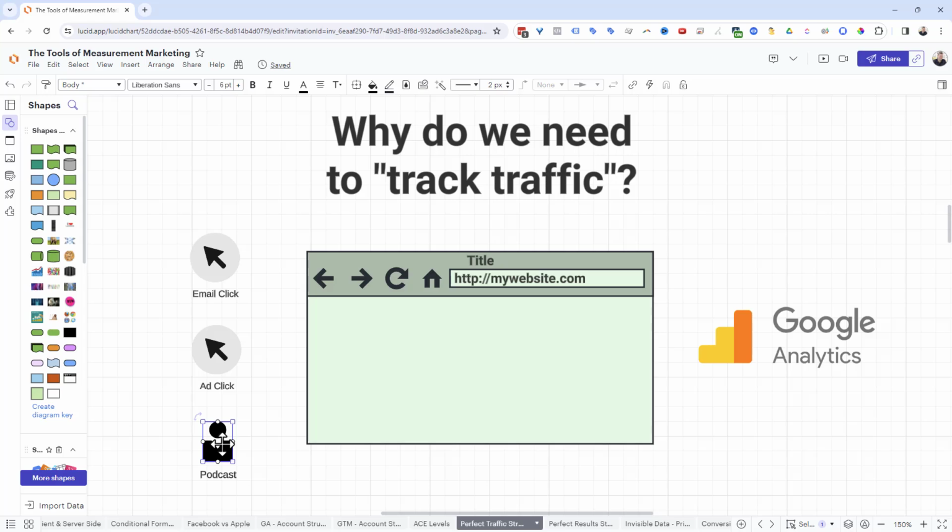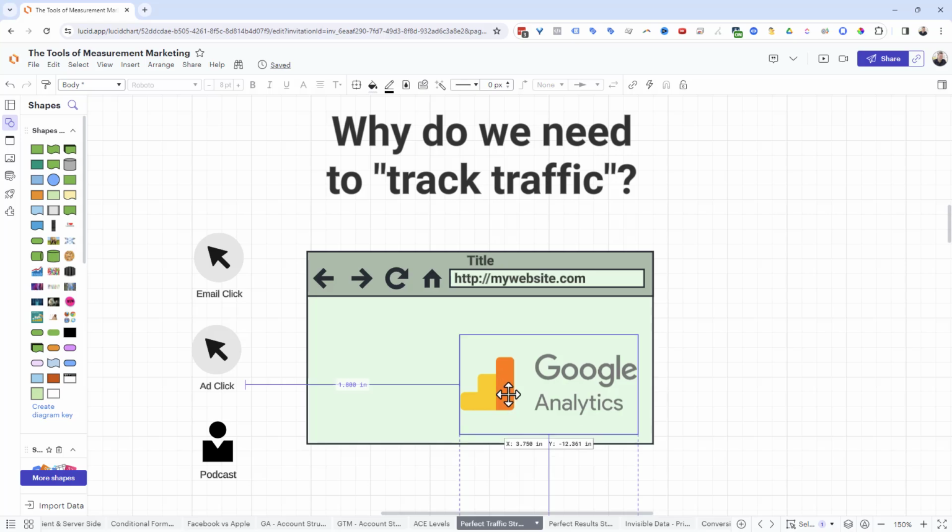Any of these, when your users are outside of your website and they come to your website, you're going to want to ask questions around that traffic. Did it produce the result you needed it to produce? So you need multiple components. First is obviously you need your traffic sources figured out. You need your website built. And finally, our buddy Google Analytics has to be installed on your website.